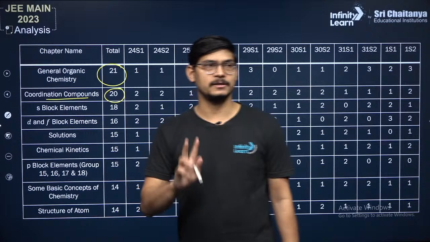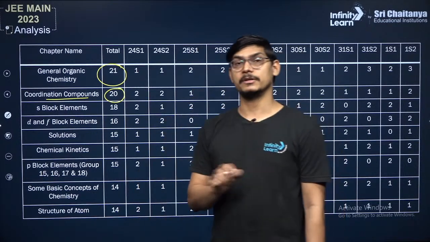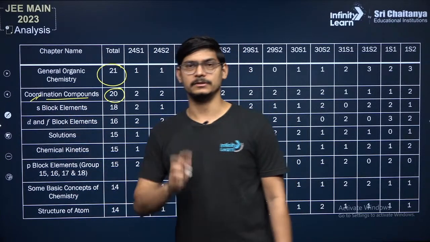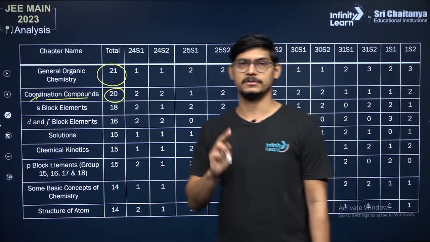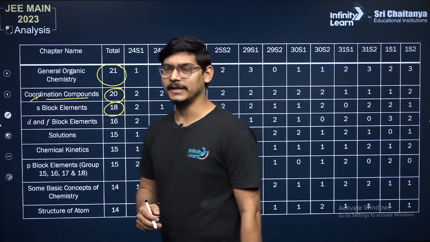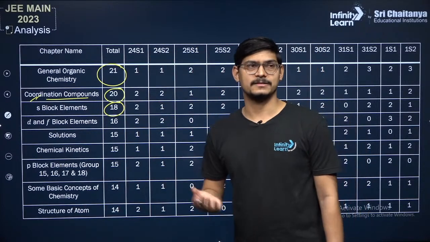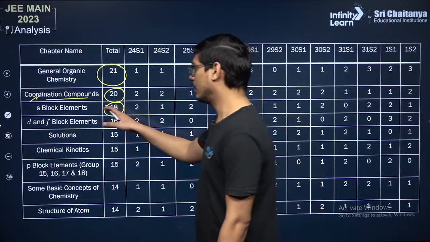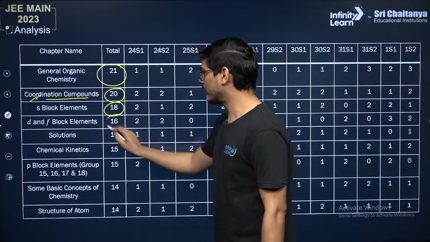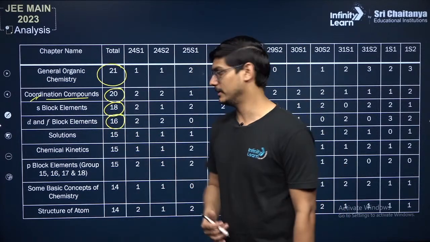From inorganic chemistry, if you are watching this video, please make notes of the important points. Chemical bonding and coordination chemistry are the two chapters in inorganic chemistry you should cover first. Then S block elements. It's a gamble. Sometimes few questions are asked, sometimes more questions are asked. But it's not a huge chapter, so you can cover it. Then D block elements, again not a big chapter, and you can see they are from inorganic chemistry only.